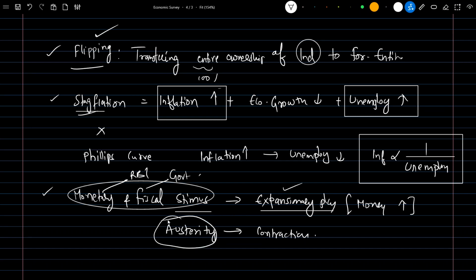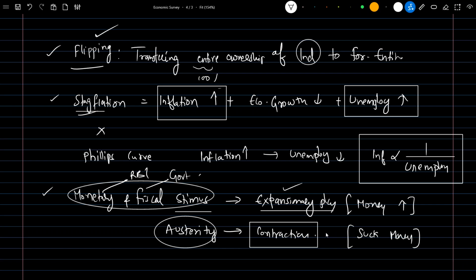Similarly, austerity: fiscal austerity and monetary austerity. It is related to the concept of contractionary policy, meaning the RBI or the government wants to suck money from people or from the market.